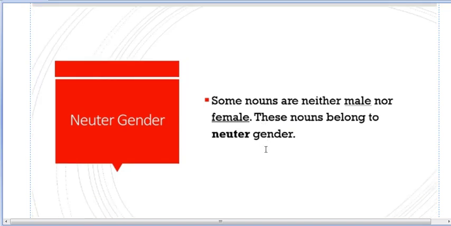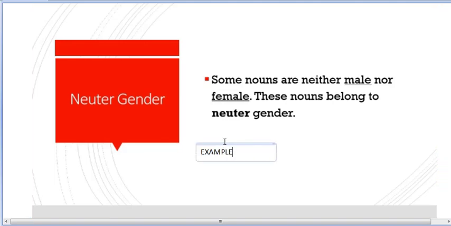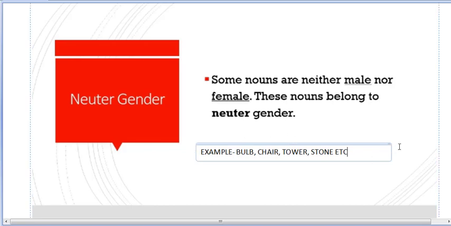So which nouns come under this category? Many things. All the objects around you which are non-living things. For example, we have the bulb of your room, or the chair on which you are sitting, a tower near your house, a stone, etc. All these non-living things are examples of neuter gender.